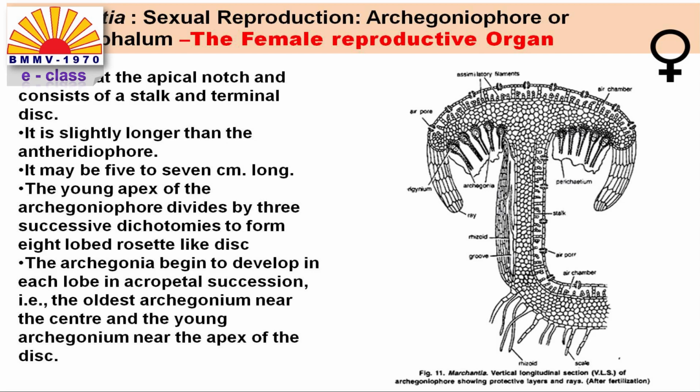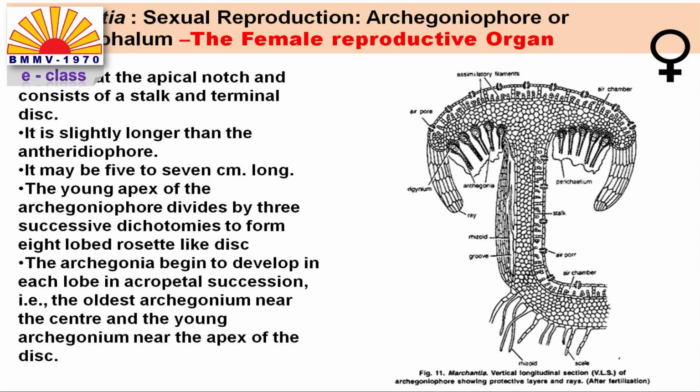On the upper side, you can see air pores and assimilatory filaments. These filaments are photosynthetic and help the archegoniophore to photosynthesize. On the lower side of the disc, you will see archegonia in a hanging position.